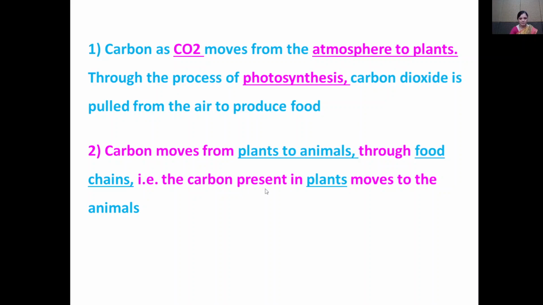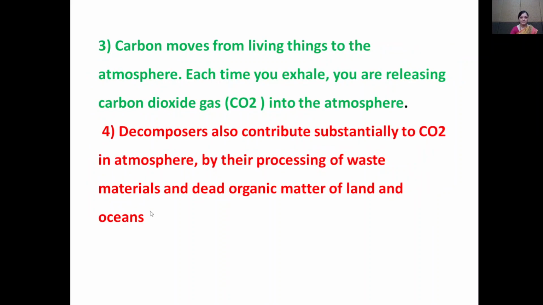So by photosynthesis, green plants utilize CO2 from the atmosphere and formation of the food takes place. And from plant, the carbon moves to the animals.